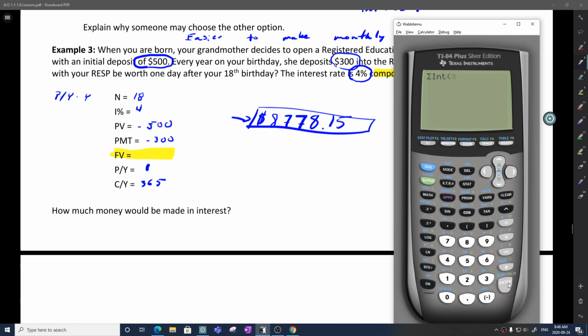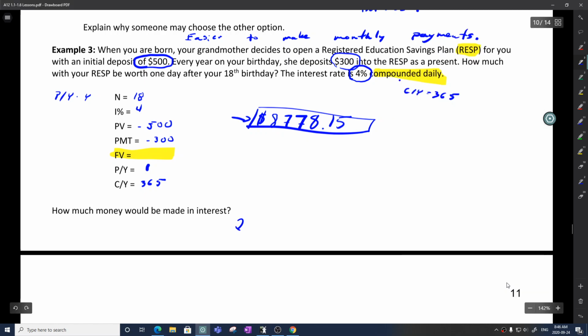I'm going to select this and put 1 from the first year, since our payments were yearly, to the 18th year. And what I get is $2,878.15.